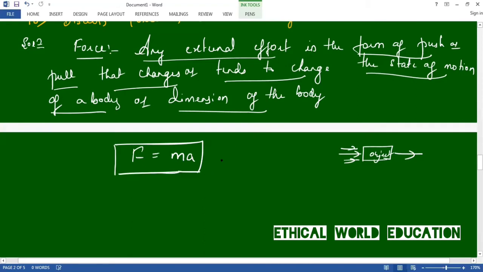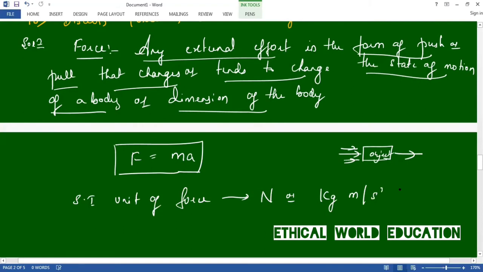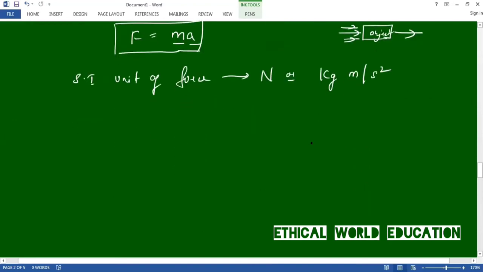The SI unit of force is Newton, or kg meter per second square. The unit of mass is kg, and acceleration is meter per second square. You can write Newton or kg meter per second square. This is the SI unit.